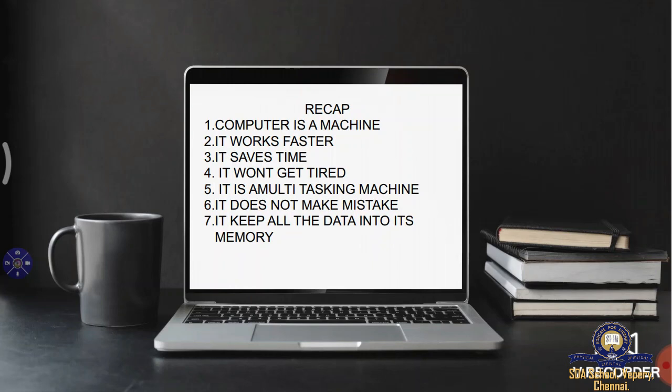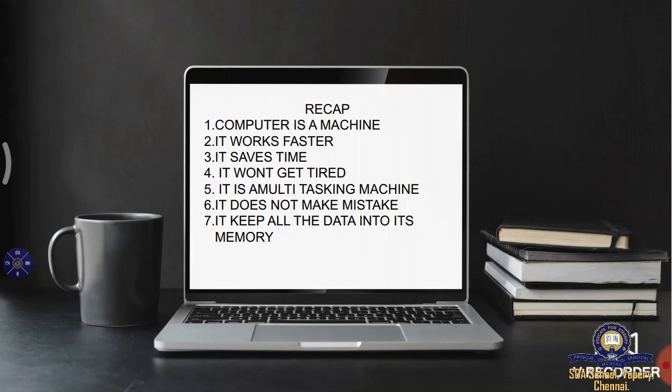Next, now it's time for a recap. What we have learned, we'll do a small recap. First, I taught you what a computer is. A computer is a machine. And the special features of this computer are: it works faster, saves time, it won't get tired, it is a multitasking machine, does not make mistakes, and keeps all the data in its memory.